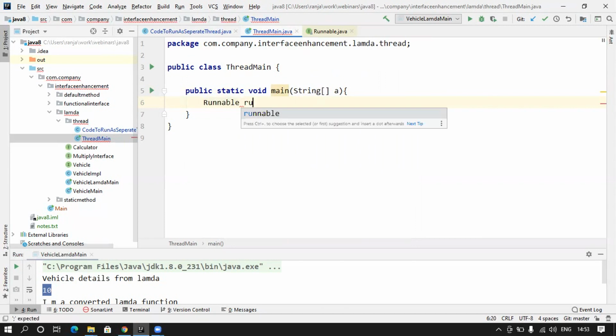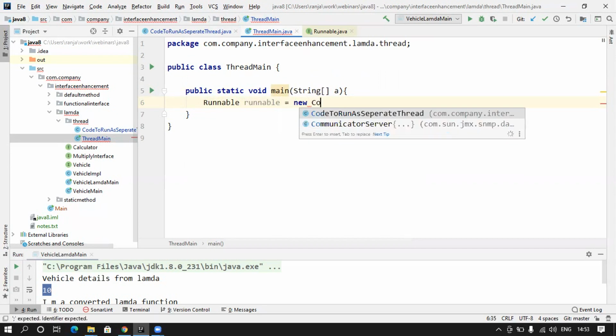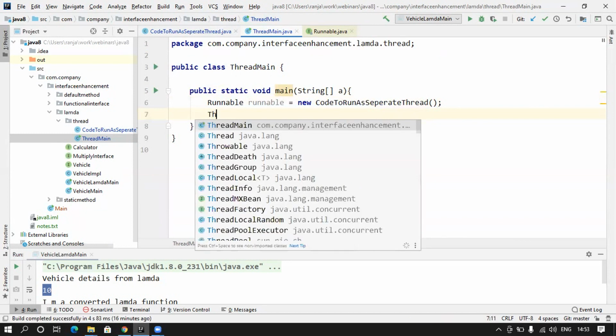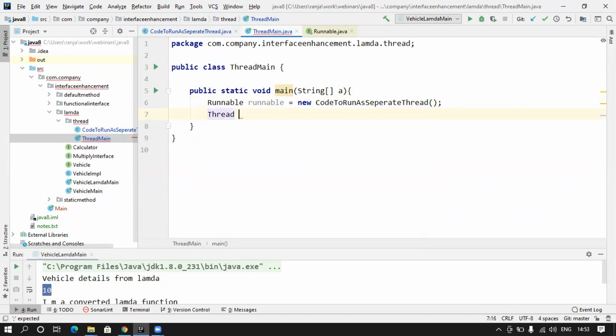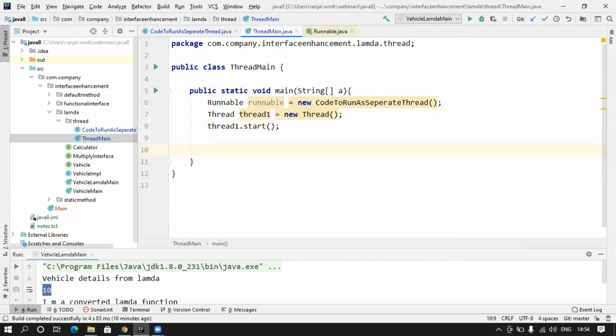Let's say runnable is equal to new, the code that we want to run, the implementing class. So this is the implementing class, and then let's create a thread object, thread1, equal to new thread, like this. And now I will do nothing but start it, thread1.start. I will call the start method here. And now what will happen?